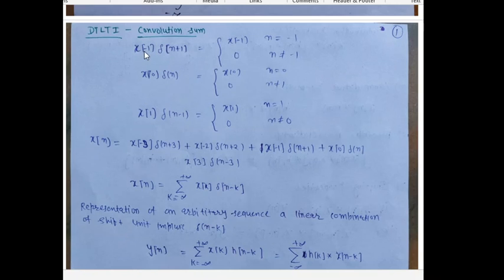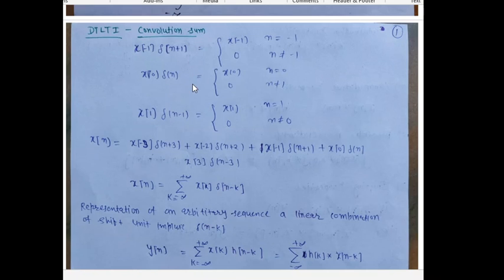So for x minus 1 delta n plus 1, when n is minus 1, this gives the value x minus 1, and when n is not equal to minus 1, it gives 0. And x0 delta n: when n is equal to 0, it gives x0, because the delta n function gives the input at 0. Here it gives the output for n equal to 1, and here it gives the output for n equal to minus 1. So the output is x1.